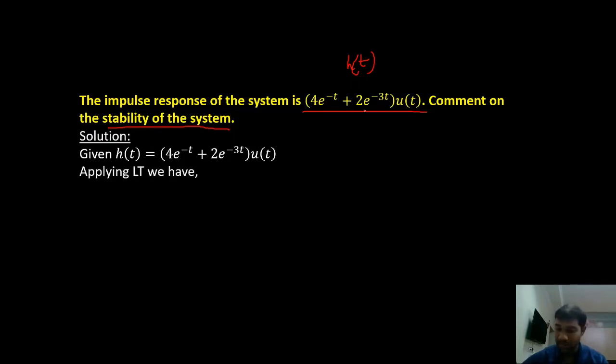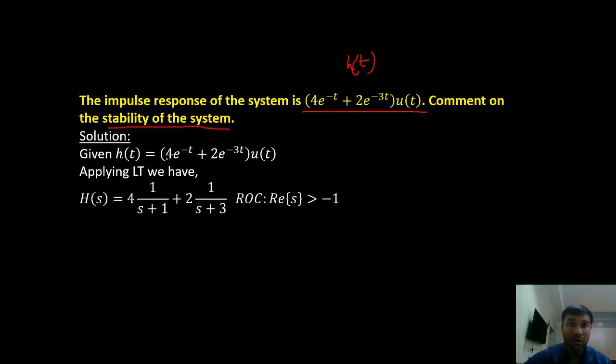Now let us apply the Laplace transform to h of t. The Laplace transform of e power minus t u of t is 1 by s plus 1. And for e power minus 3t u of t, the Laplace transform is 1 by s plus 3. For the first term, what is the ROC? ROC is sigma greater than minus 1. Since it is multiplied by u of t, it is a causal system, right?